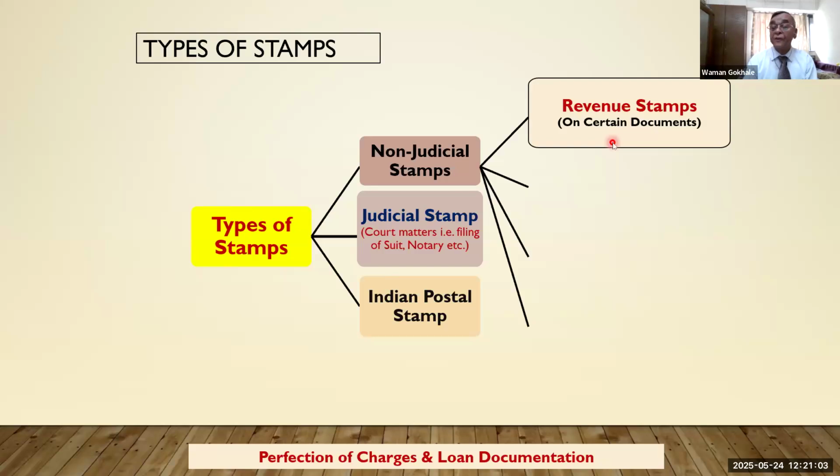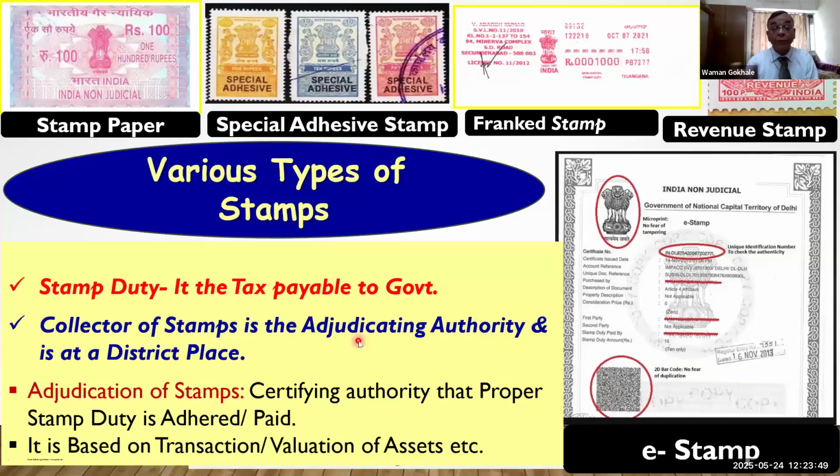The revenue stamps may be from 10 paisa. How much stamp duty is to be adhered to a particular document, you can take that document to the collector at the district place, and get a letter from him. That letter is called the adjudicating authority's certificate.